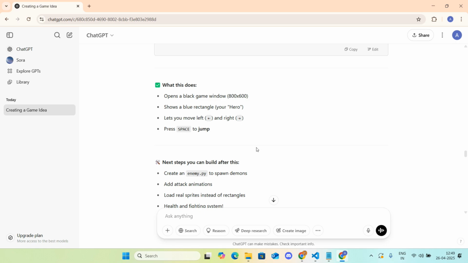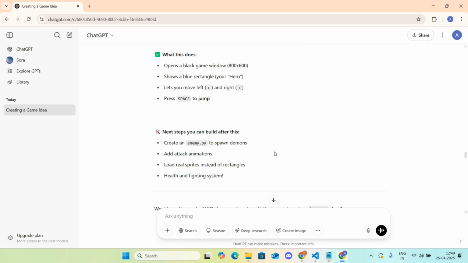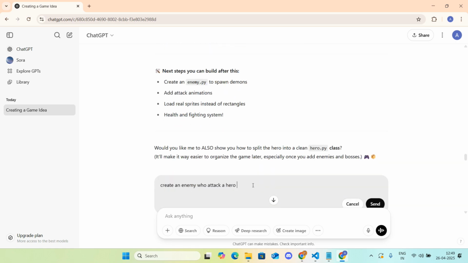Okay, so our hero is created in a box style, I think, a rectangle, yes. It moves to left, it moves to right according to the keystroke, and then it jumps when I press the space. Now we have to create an enemy. So yeah, create an enemy who attacks the hero, but not in a separate class. Let's create it in the same module. I want to create a single file only. I don't want to complicate it. So let's give it a try.